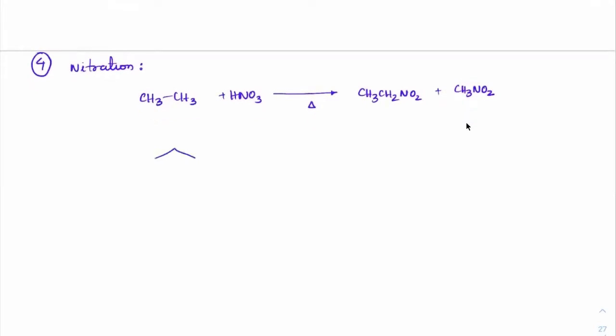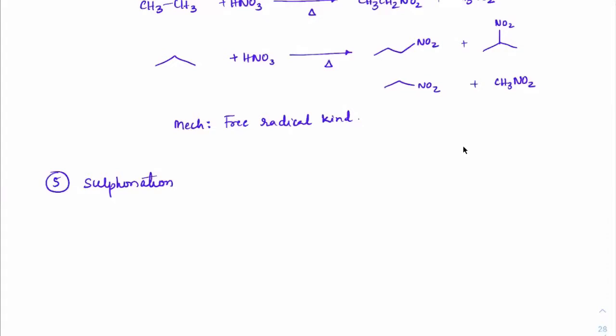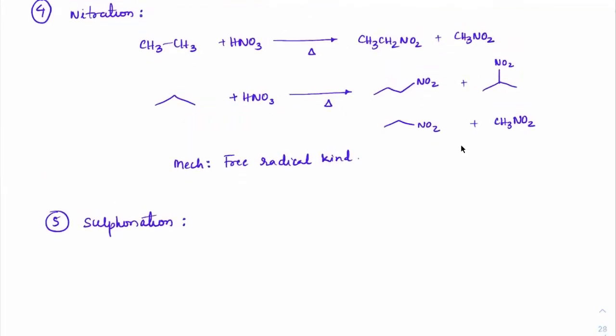Another type of reaction: suppose you have propane, treat that with HNO3 and heat, we will get NO2 here. We will get branched NO2 also, we will get 2 carbon NO2, we will get methyl NO2 also. All the forms of nitro groups can come. The mechanism that has been observed is free radical. Wherever a mechanism is needed, we'll discuss it there, don't worry. For nitration, no mechanism is needed.